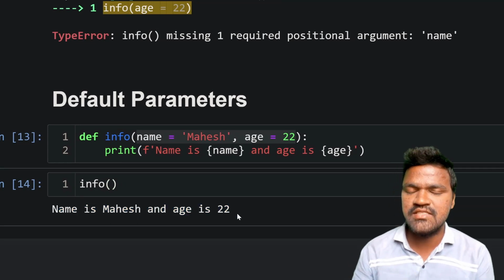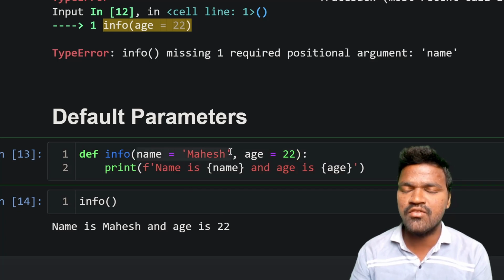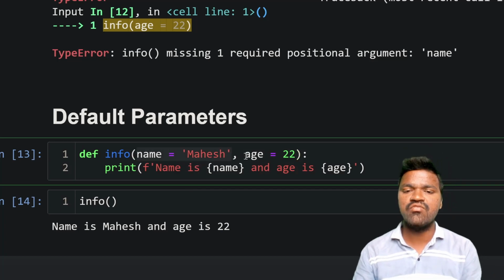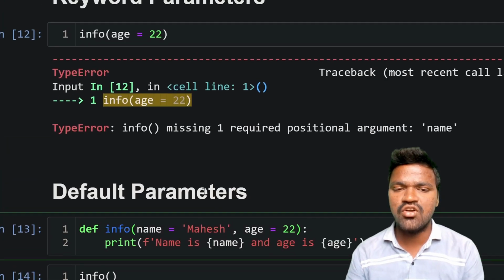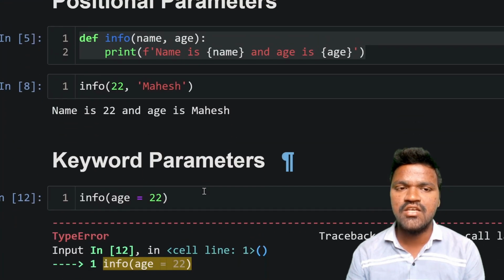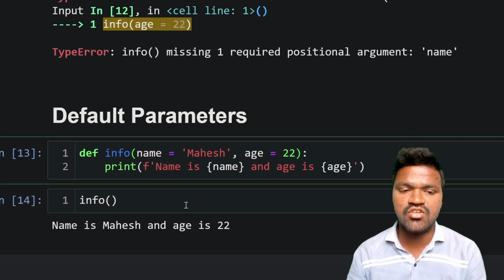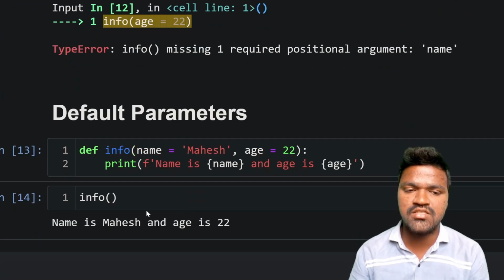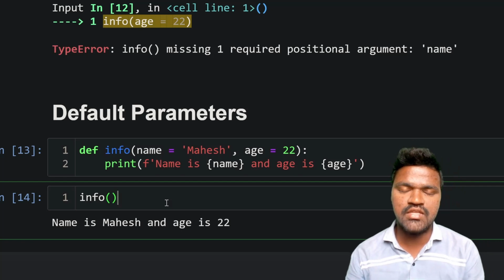We are getting this because we have the name with the default value Mahesh, and the default value for age is 22. Because of that, we are getting name is Mahesh and age is 22. That is not the case with the previous examples, right? When we don't pass even one argument, it raises an error. That is not the case with default parameters, because by default we assign some values. That's how it works.